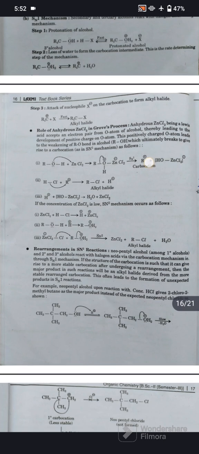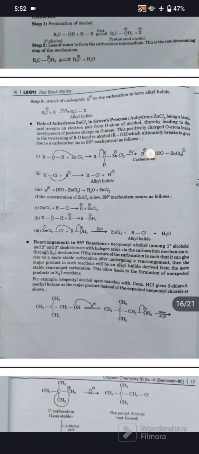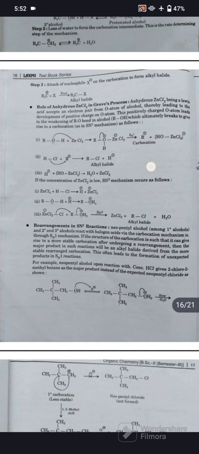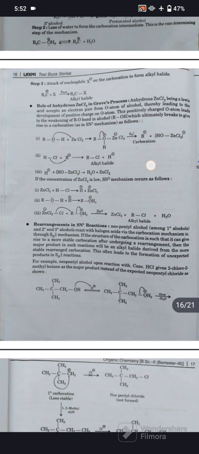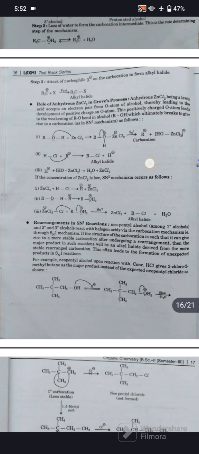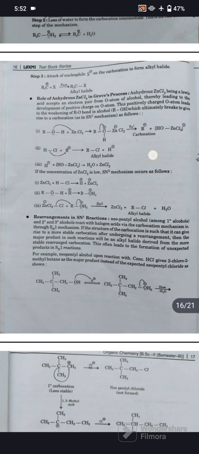Rearrangement in SN1 reaction. Neopentyl alcohol, among primary alcohol, and secondary and tertiary alcohol react with halogen acid via carbocation mechanism through SN1 mechanism. If the structure of carbocation is such that it can give rise to a more stable carbocation after undergoing a rearrangement, then the major product in such reaction will be an alkyl halide derived from the more stable rearranged carbocation.